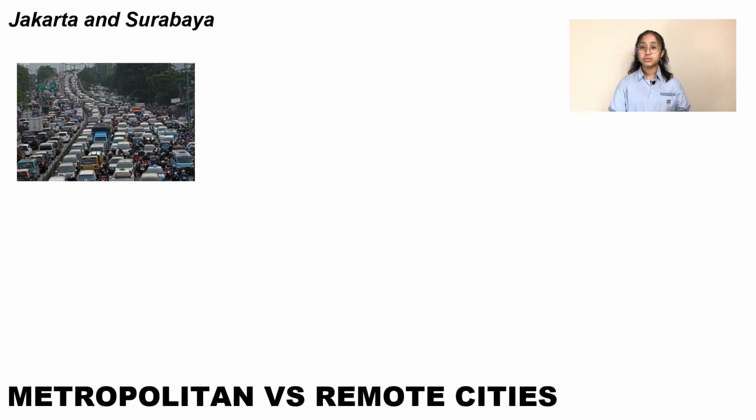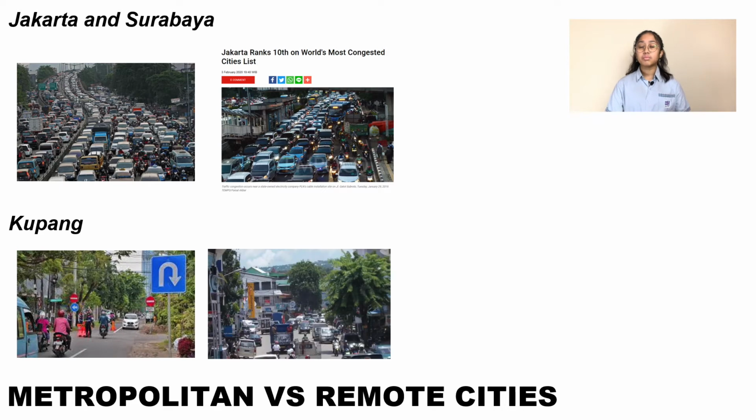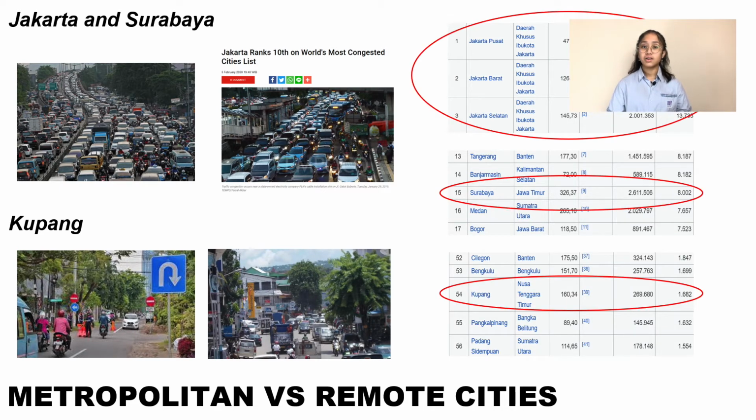So, why did we choose these three cities? We chose Surabaya because it is our hometown, Jakarta because it is our capital, and because both of those are metropolitan cities with very high populations, we chose a contrasting one, which is Kupang. As you can see, the population density between Jakarta, Surabaya, and Kupang is very different.